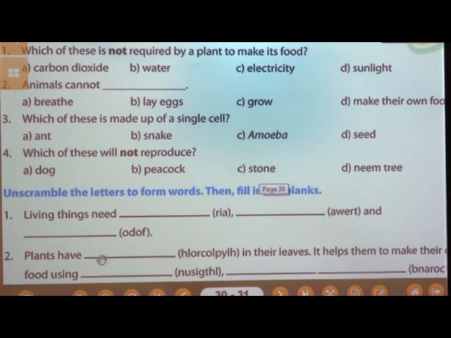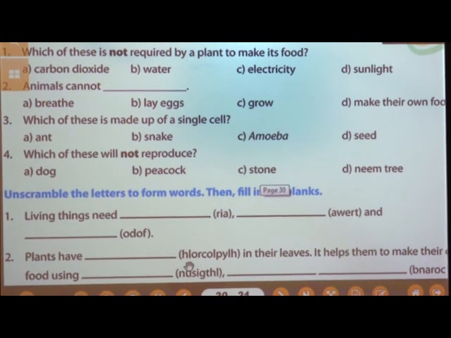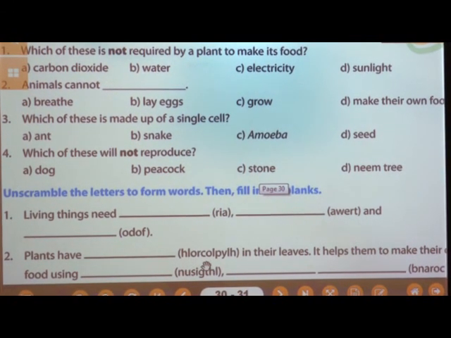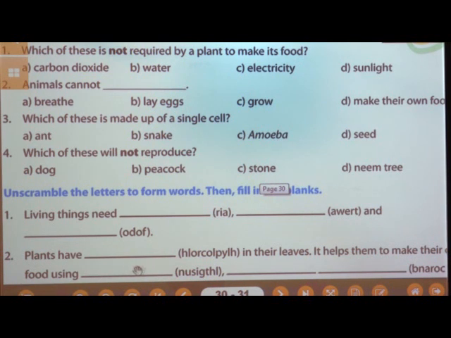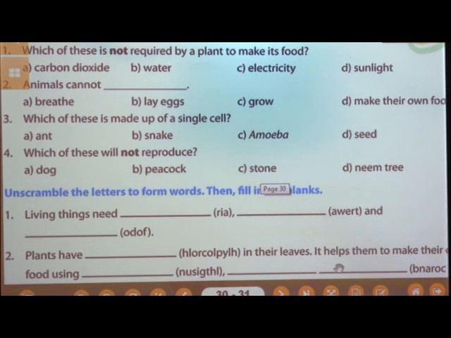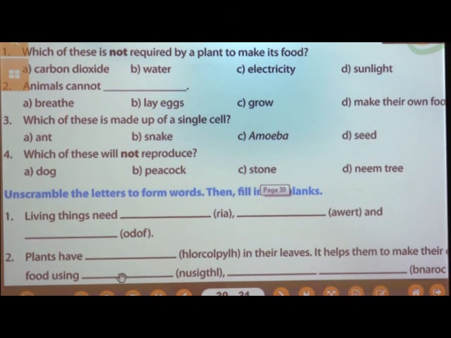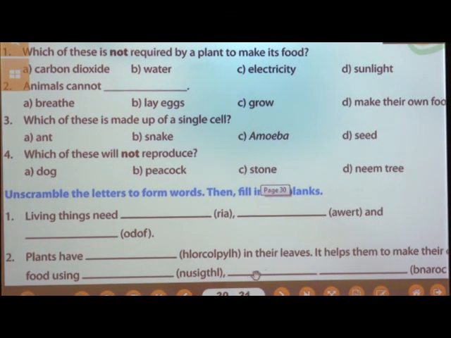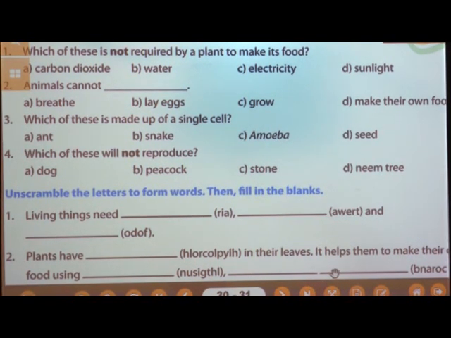Then plants have dash. Here the letters are HLORCOLPYLH. From those letters we can make the word chlorophyll. That means plants have chlorophyll in their leaves. It helps them to make their own food using sunlight. Here what will come? Sunlight and carbon dioxide.